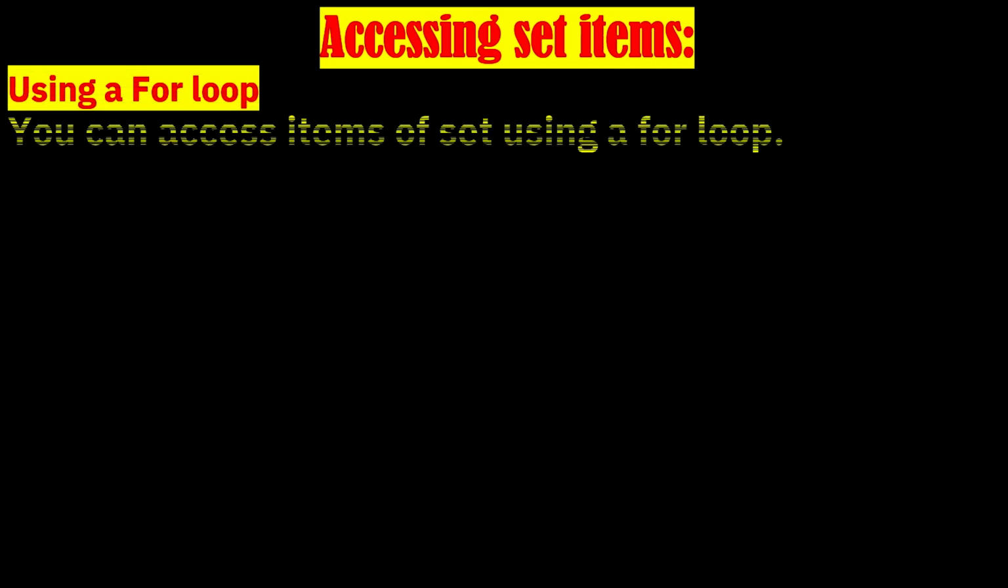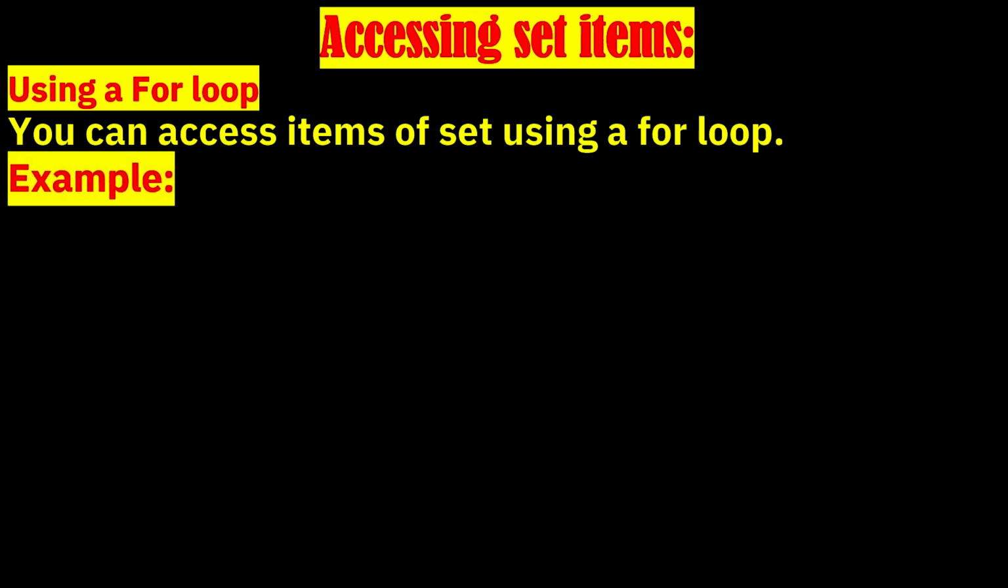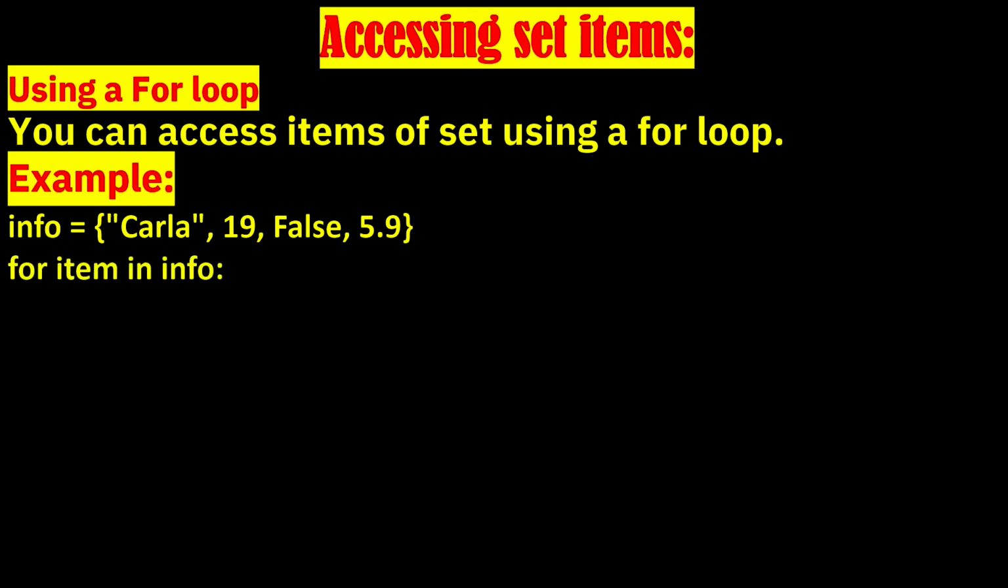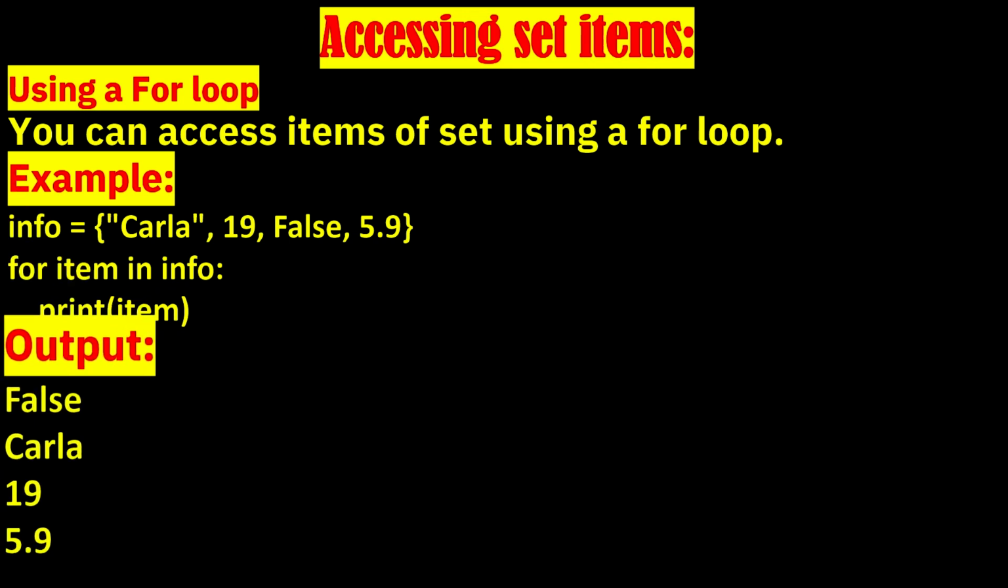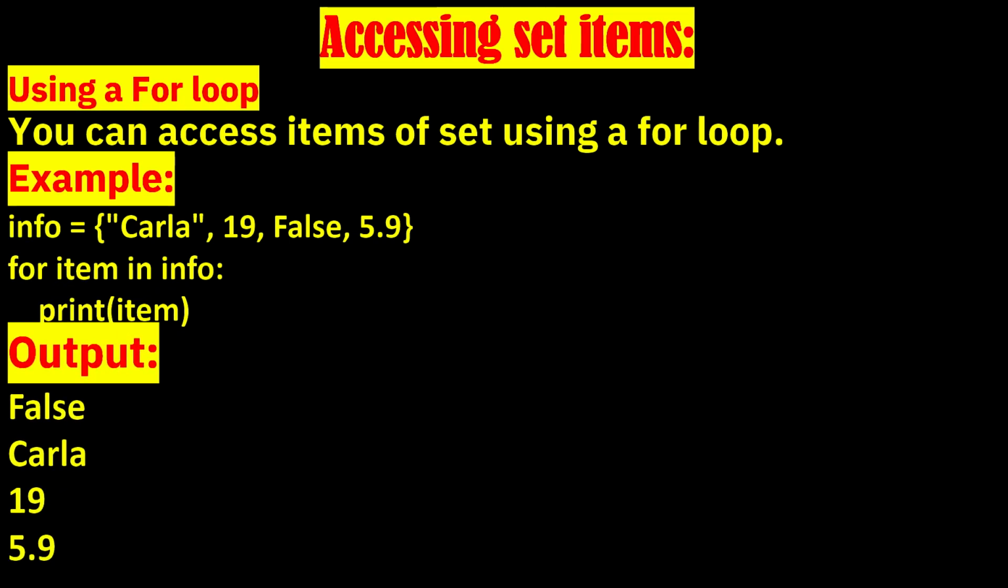Accessing set items using a for loop. You can access items of a set using a for loop. Example: info = {Carla, 19, False, 5.9}. for item in info: print(item). Output: False, Carla, 19, 5.9.